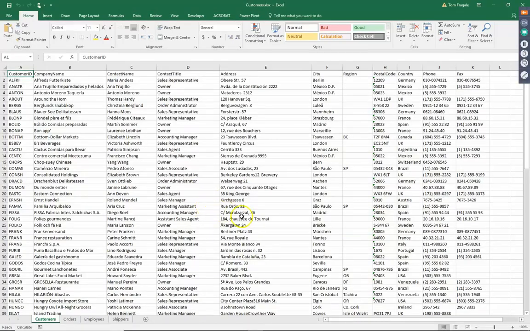Now, in order to use the dashboard features that I'm going to show you, you want to have your data formatted as a table. I'm demonstrating this on Excel 2016, which is the newest version of Microsoft Excel as of this recording. It's also the version you get with Office 365. If you have Excel 2013, then these features should work as well.